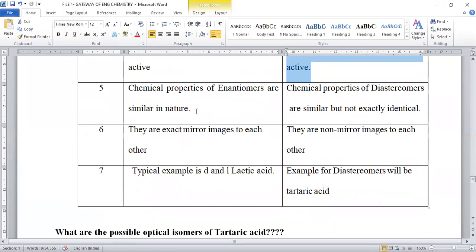Enantiomers are of similar nature whenever they are treated with an oxidizing agent, reducing agent, any substitution reagent, or addition reagent. Their properties remain exactly the same. In the case of diastereomers, their chemical properties are entirely different, and the rate of reaction also varies. Enantiomers are exactly mirror images, while a non-mirror-image relationship exists in a diastereomeric pair. DL lactic acids are the simplest examples for an enantiomeric pair, and tartaric acid or erythrose and threose compounds are the simplest examples for diastereomeric pairs.